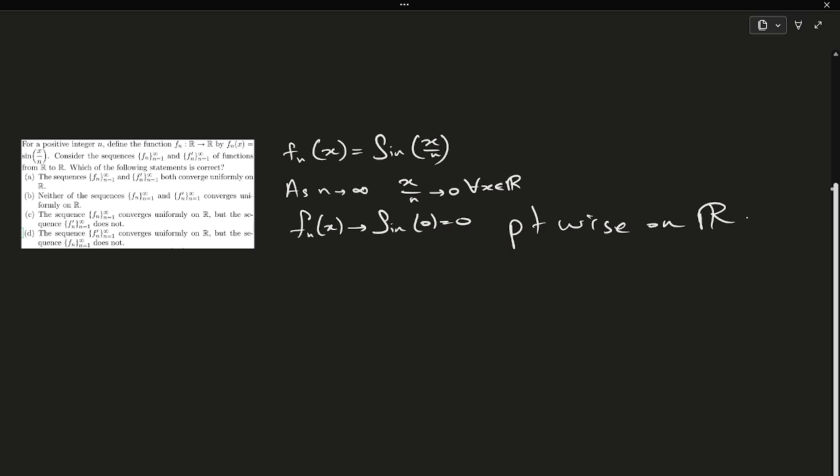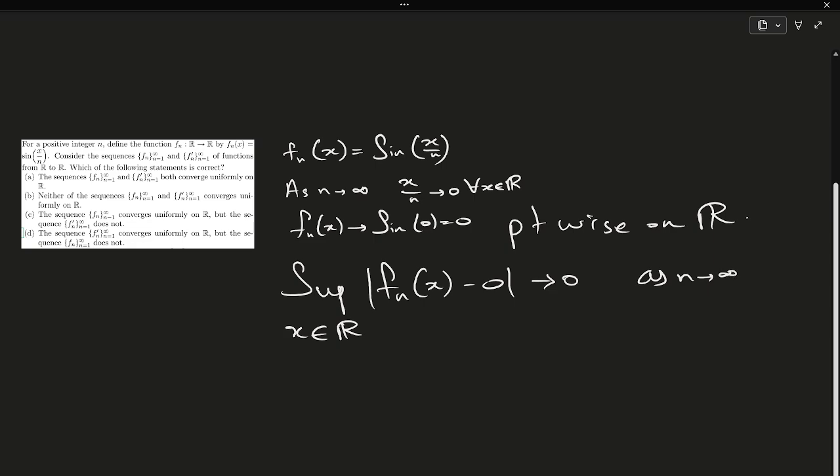Now we check the uniform convergence. For uniform convergence, we need to see that the supremum over x belonging to R of |fn(x) - 0| tends to 0 as n tends to infinity.